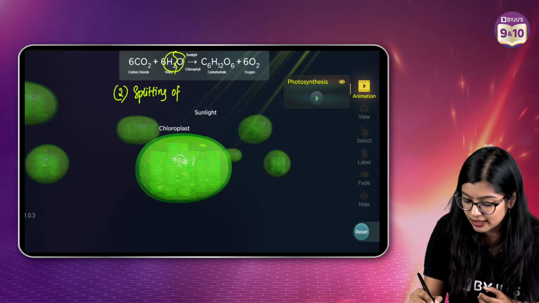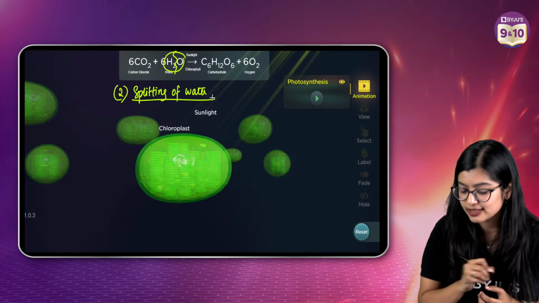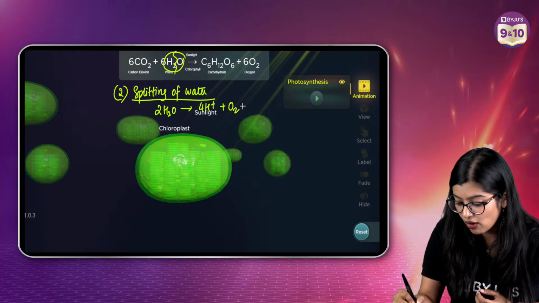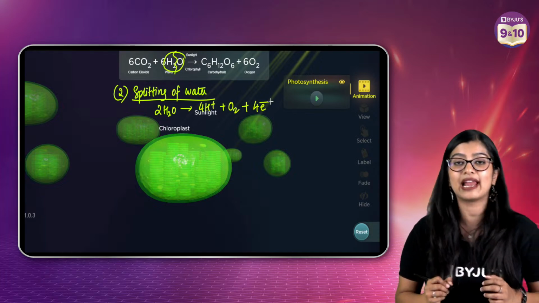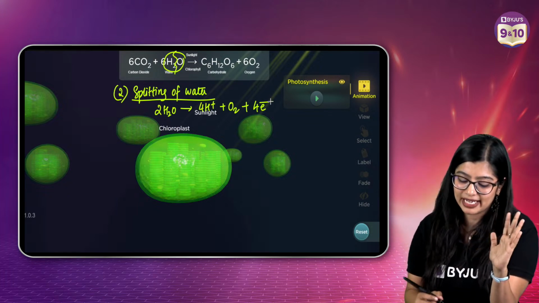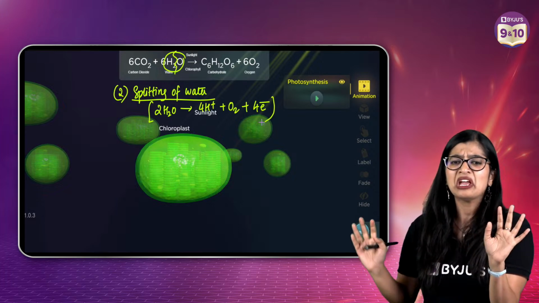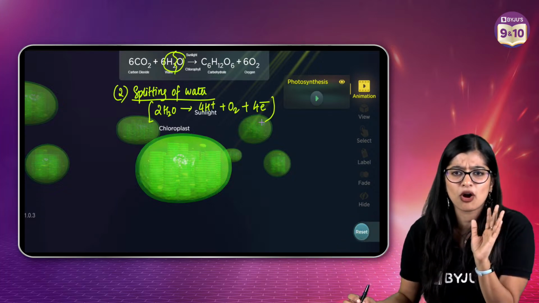Next, splitting of water takes place. Which means that if I have 2 molecules of water, it will give me hydrogen ions, oxygen, and 4 electrons. I'm giving you a very chemical and technical reaction because I want to be accurate with all of you. But this is what happens: splitting of water takes place.